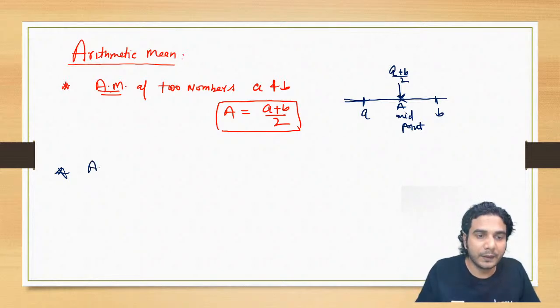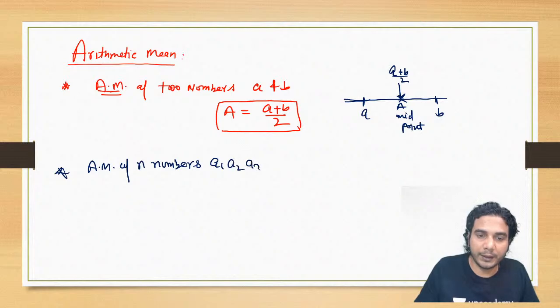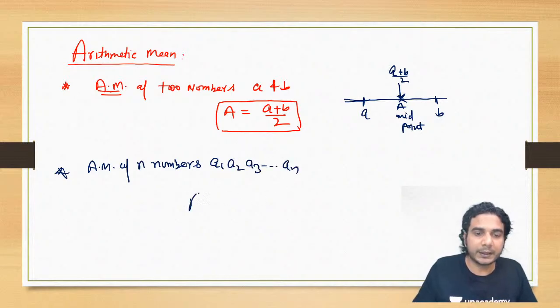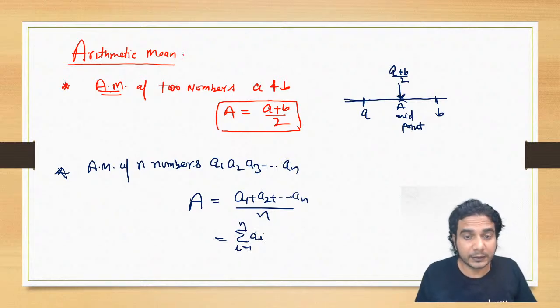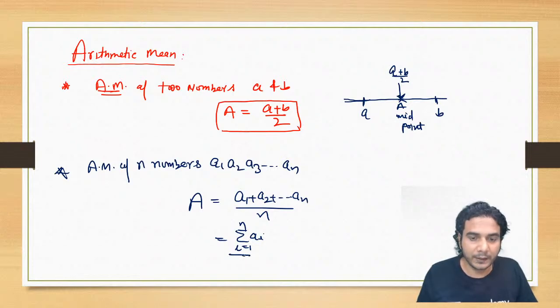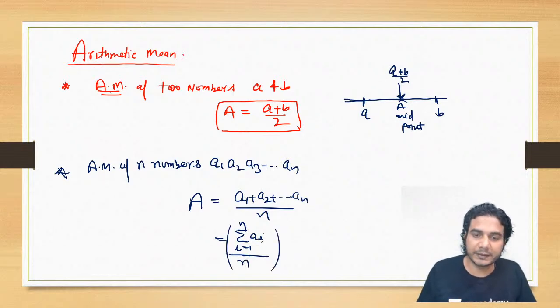So now, if you have n numbers A1, A2, A3 and so on up to AN, then the mean A is basically A1 plus A2 plus so on up to AN divided by N. You can write this as sigma of I from 1 to N, another way of writing the summation A1, A2, A3 up to AN, sigma that we will discuss later, divided by N. All right. So this is the arithmetic mean.